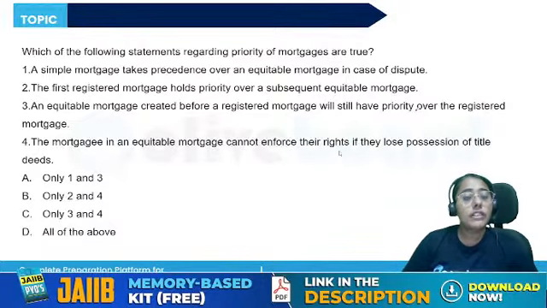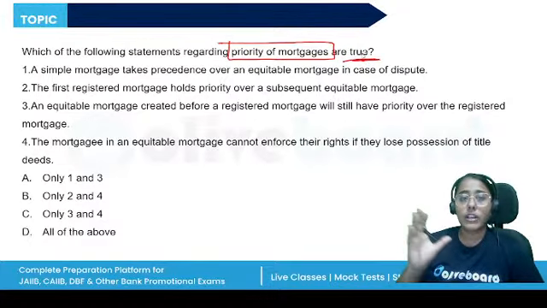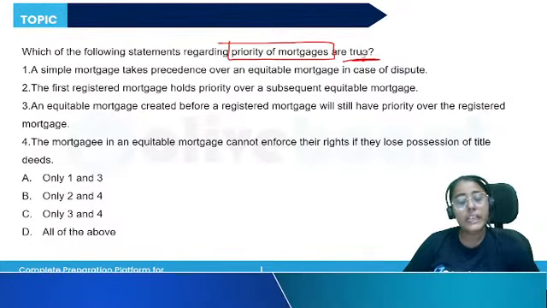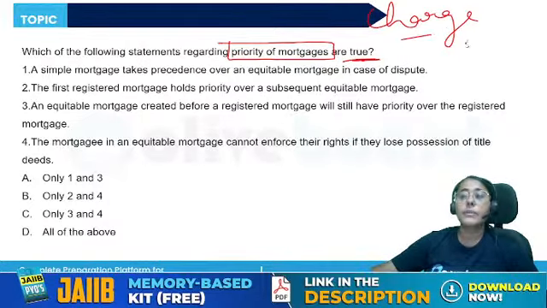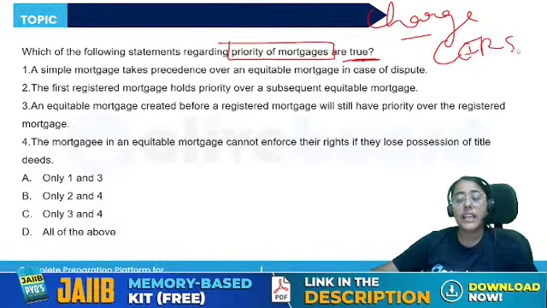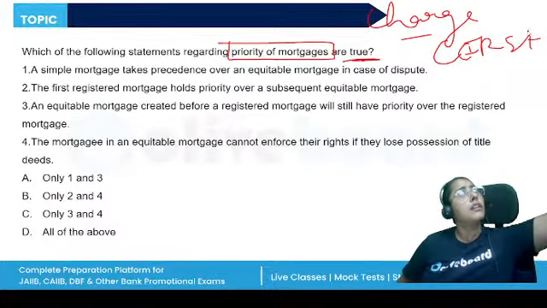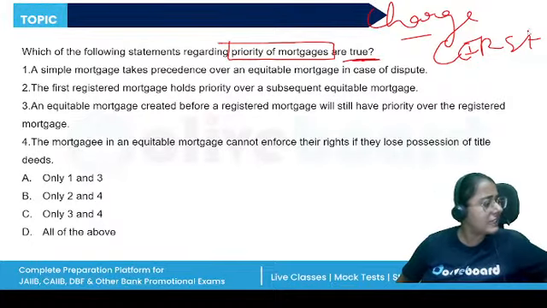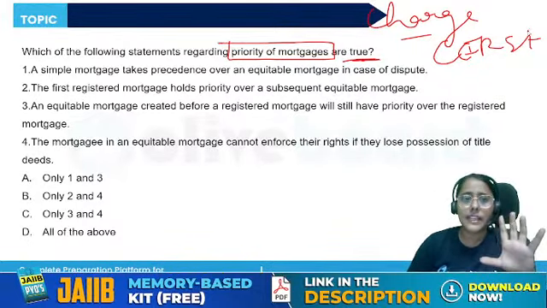Next, which of the following statements regarding the priority of mortgages are true? Now, when a mortgage is created between the mortgager and the mortgagee, there is a charge, and that charge has to be registered with the ROC, but now we have the SARSAI. SARSAI, which is established under the SARFAESI Act, basically all the charges are registered, modified, satisfied. The register is maintained by SARSAI, right?